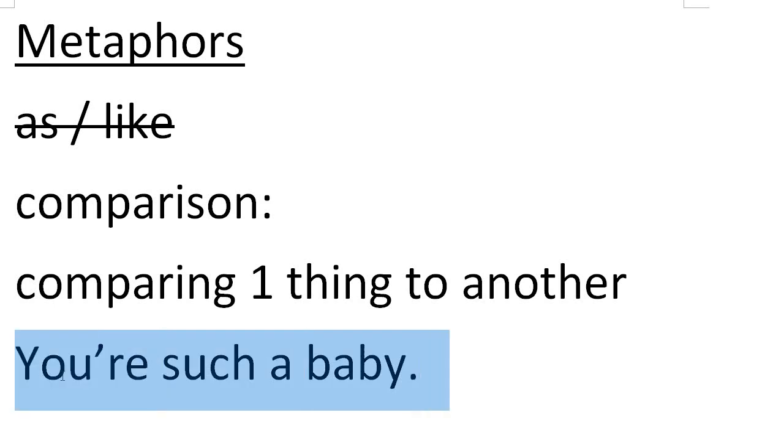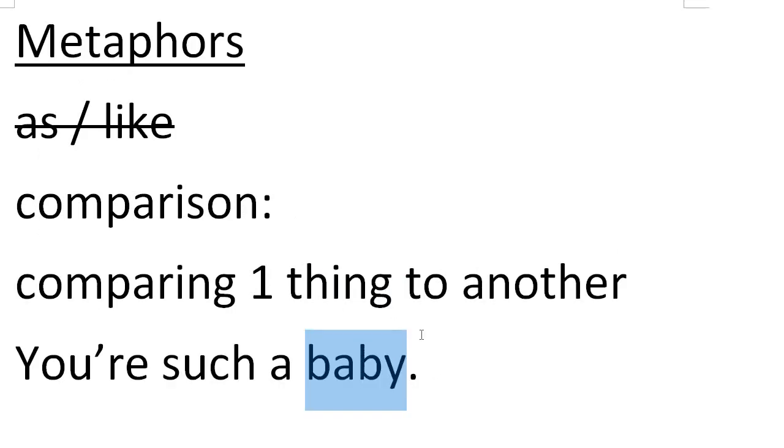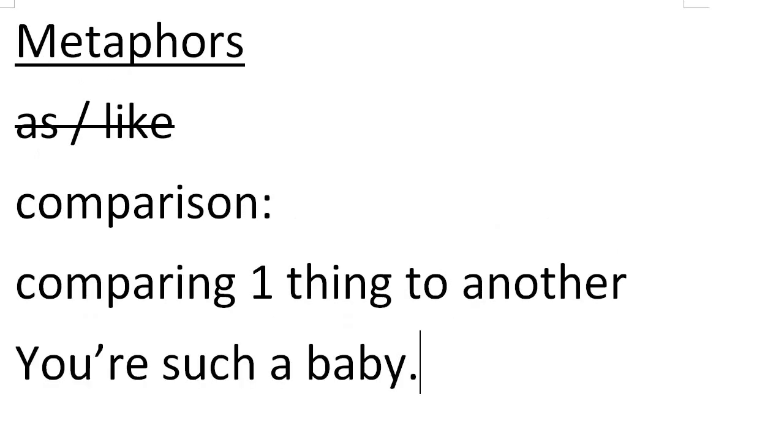And it sounds like it's untrue, but I'm just exaggerating. I'm just saying that that person's acting like a baby. They're like a baby, and that's why it's a metaphor comparing this person to a baby, but I'm making it stronger. A metaphor is more powerful because if I just say you are acting like a baby and I say you're a baby, it has more effect. It's more powerful. So that's a metaphor.